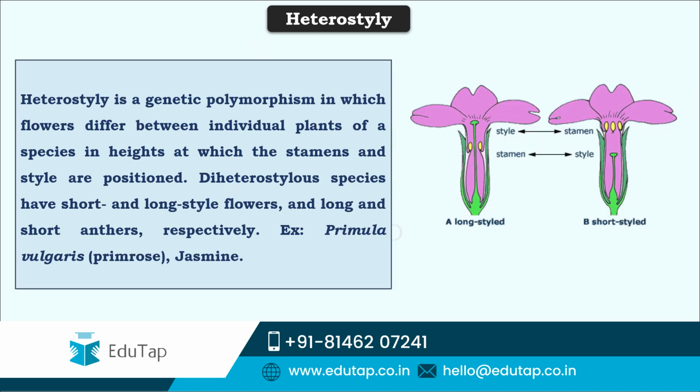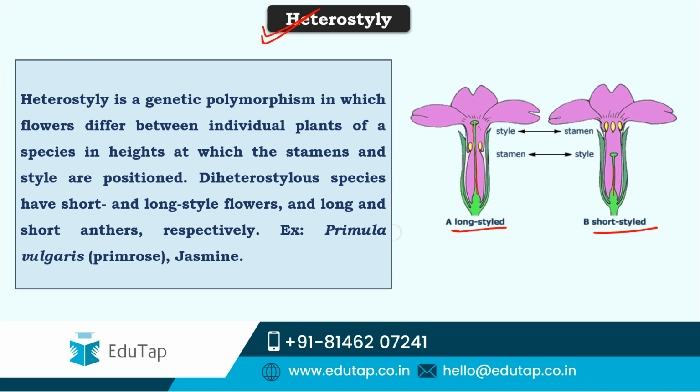So friends, next under outbreeding devices is heterostyly, and here the name itself suggests hetero plus style. The stigma and the anthers are present at different levels. As you can see here, these are long-styled flowers, these are short-styled. Here the style is very long, and here it is very short. Thereby the positions of stamens and style are different, wherein the pollen can't reach the style to germinate or to pollinate the same flower.